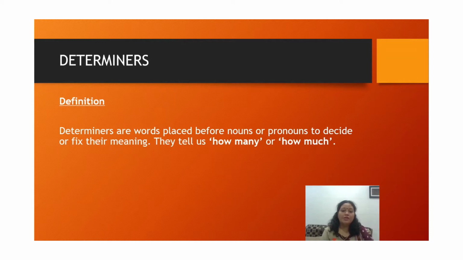Now, students, what are determiners? Determiners are the words which are placed exactly before the noun or pronoun, which always give a fixed meaning to the noun, and tell something more about the noun. How many are there? How much is there? Their quantities, their quality.